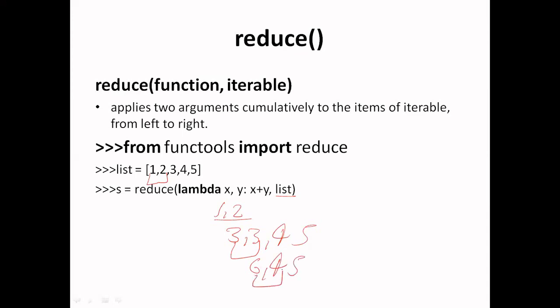Now 6 and 4 will be taken, and their addition 10 will be returned, and we have one more element 5. Now we have the last two elements 10 and 5. These two will be taken and their sum will be returned, that is 15. Now we have one single element. As soon as we get one single element, this will be our answer. So in this case we can print this element, and if we print it, we will get the answer 15.